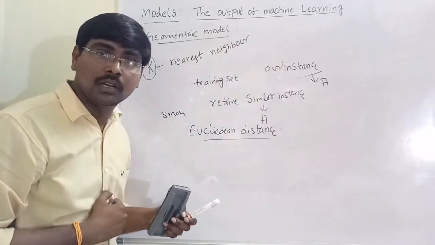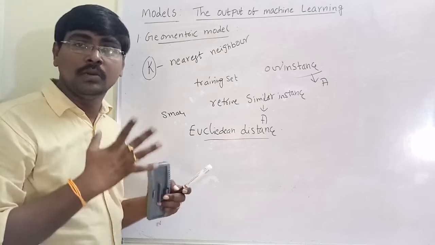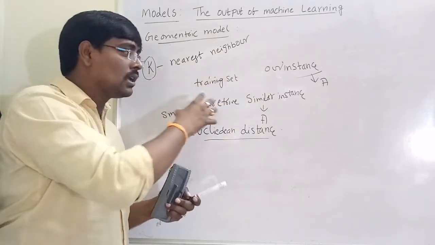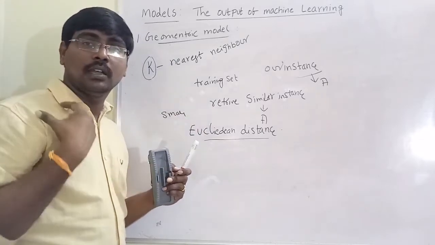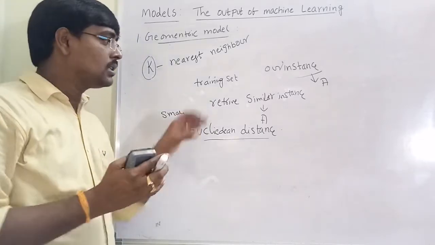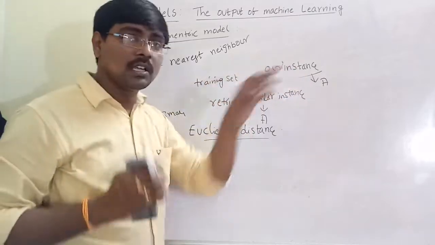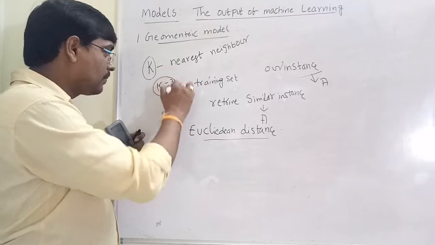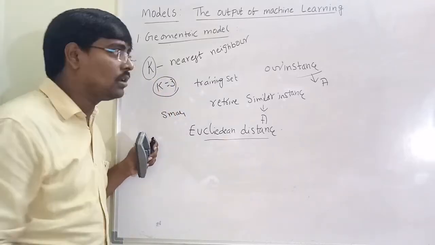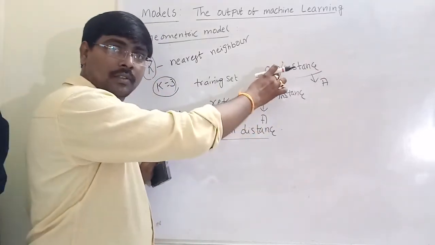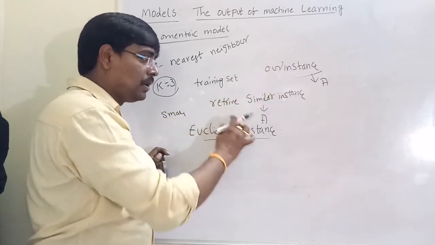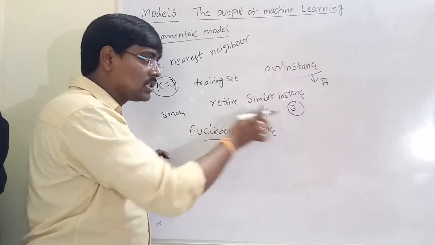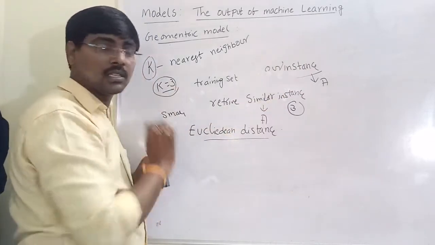Similar to our particular instance. And which class is to be assigned? For all the instances, we are taking some voting. That is, the majority class is assigned to our instance. For example, if K value is equal to 3, for our instance, we are picking only 3 similar instances.